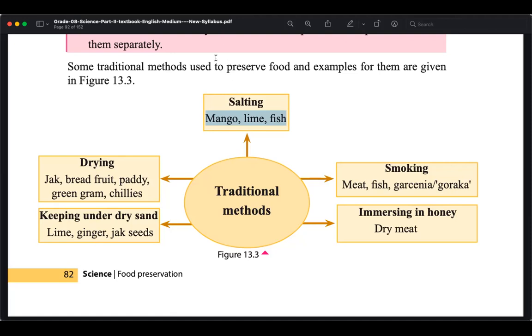So free water, or fresh water, is not available, and the microorganisms cannot consume water properly because the environment is extreme. Since they cannot consume the water, they will not grow in such an environment. That is why the food is protected.